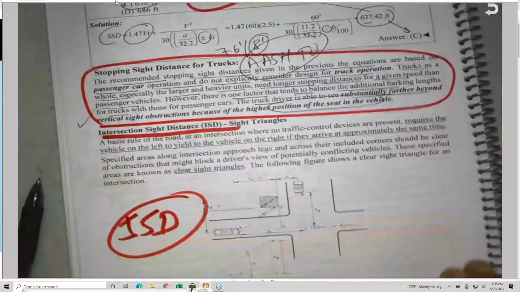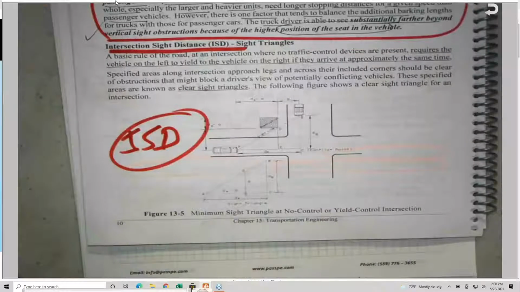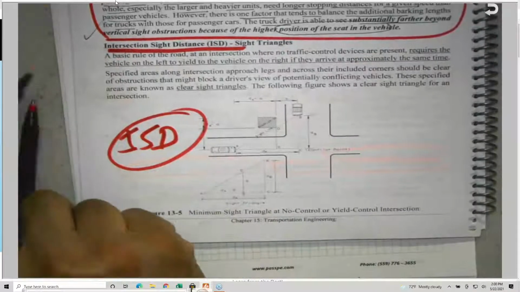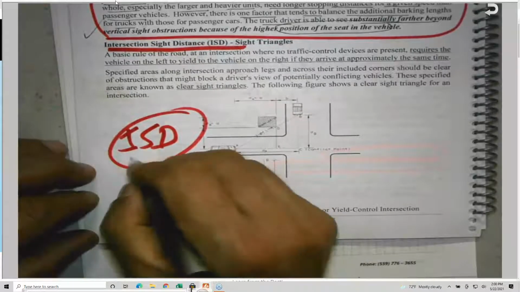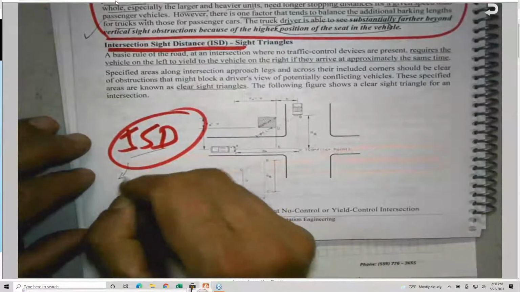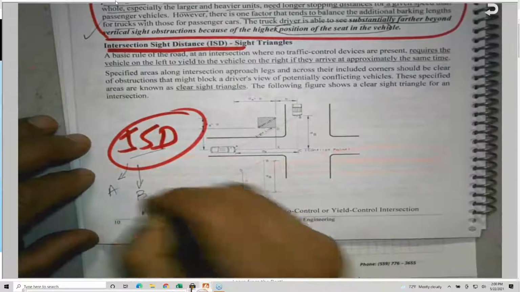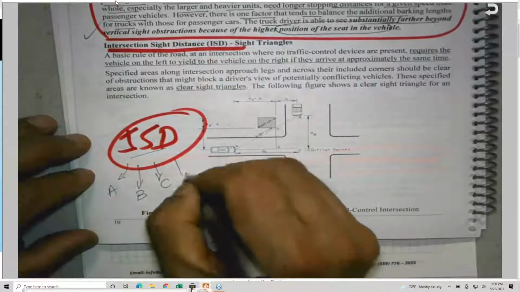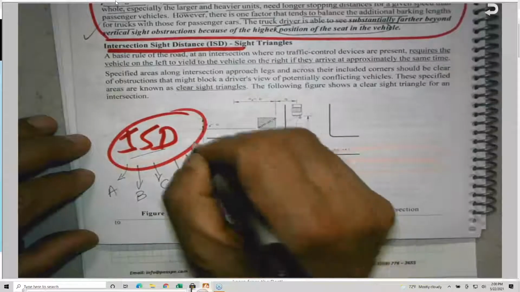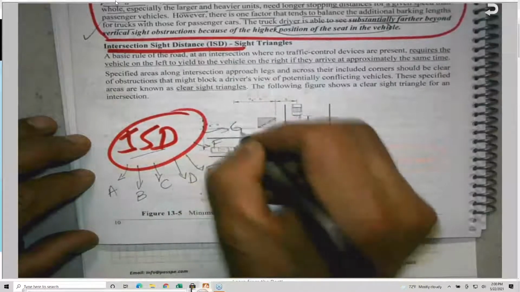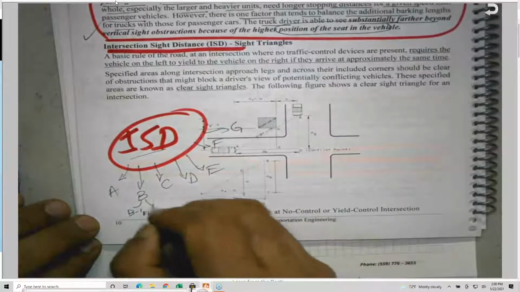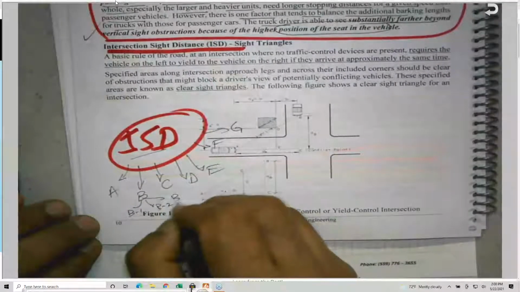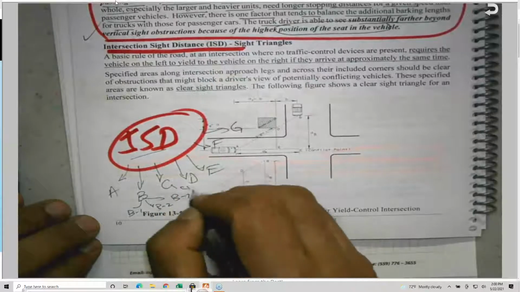The ISD in the AASHTO book has many cases. It's very complicated. They have case A and case B, and case C, and case D, and case E, and case F, and case G. They added G this year. And the B, by the way, they have B1 and B2 and B3, and they have C1 and C2 here.